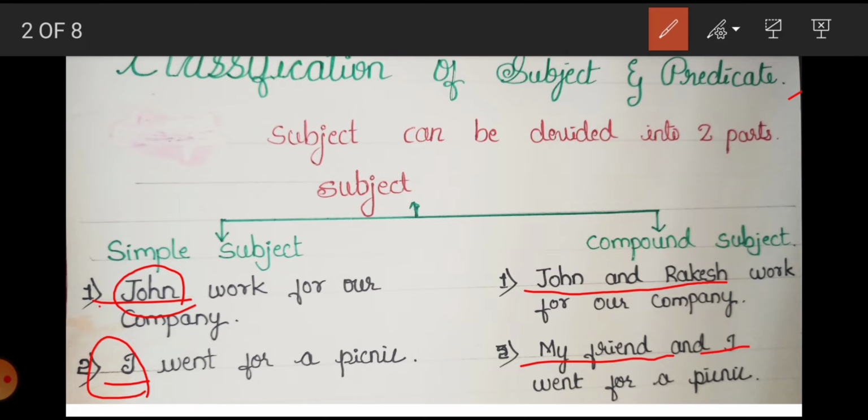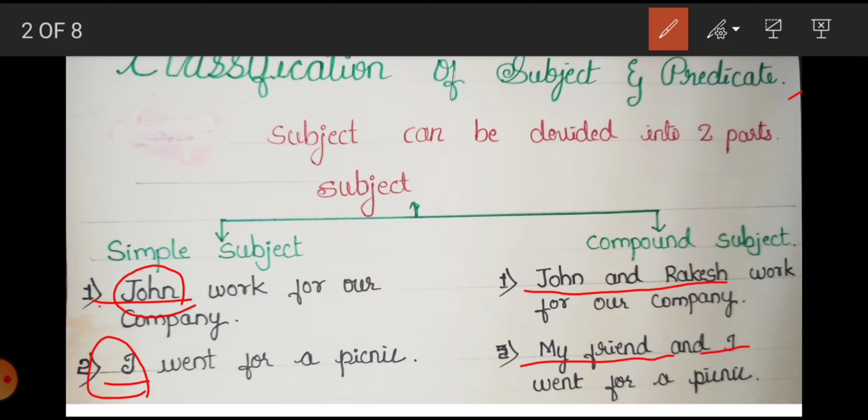Here, two nouns and two pronouns are present. So, whenever two or more than two nouns and pronouns are present in the subject part of the sentence, we call it a compound subject. You can see here, John and Rakesh work for our company. How many people actually work for the company here? Two. So, two or more than two forms the compound subject.